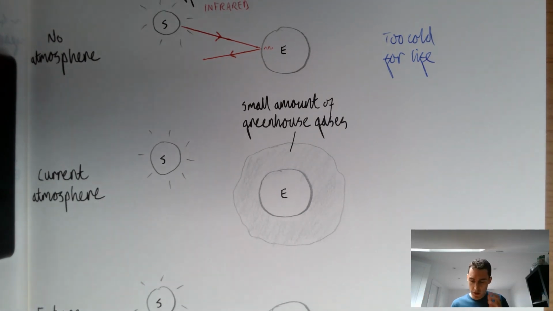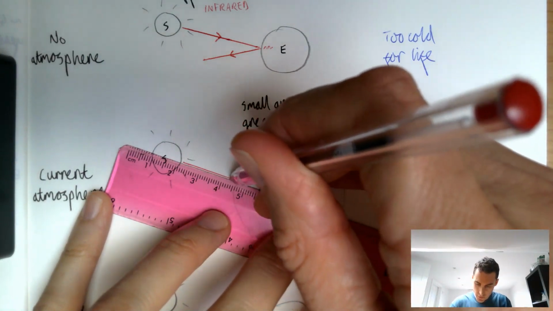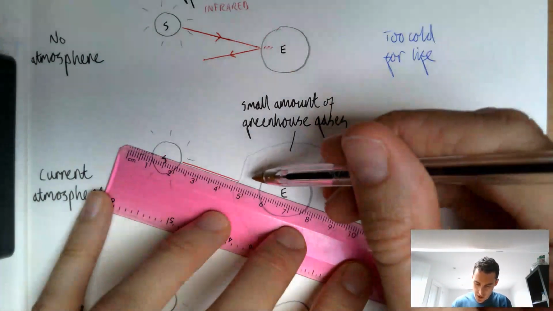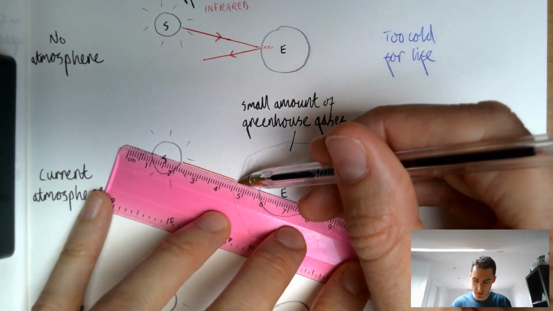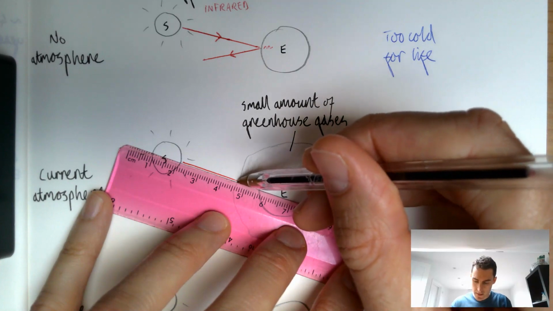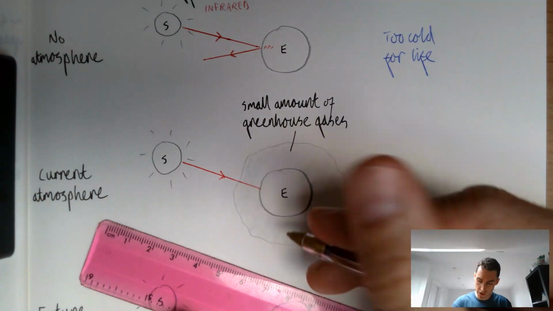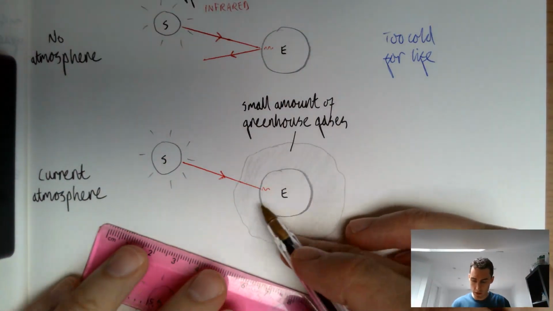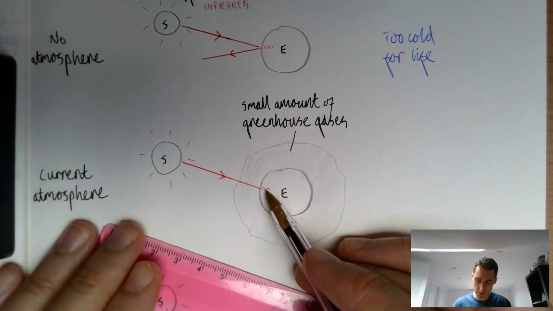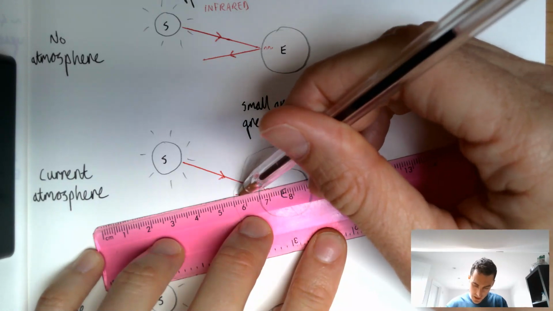But what we want to show next is, if you've got an atmosphere with a small amount of greenhouse gases, then what happens is this. As the infrared radiation arrives from the sun, some of it would actually be reflected here, but I don't want to overcomplicate my diagram, so I'm just going to carry on straight through. What happens is exactly the same as before: lots of that infrared radiation reaches the Earth. Some of it is absorbed, and quite a bit of it is reflected. I'm going to show it being reflected like this.